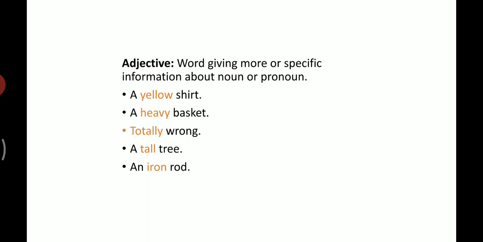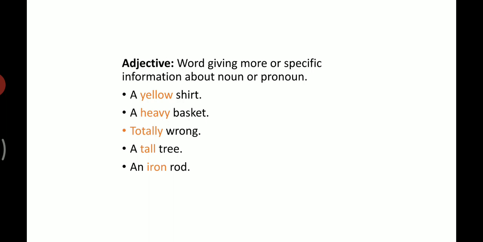Here shirt is the name of an object, name of a thing, so we can say shirt is a noun. Yellow gives some specific information about the shirt, the color of the shirt. We can say yellow is an adjective. How is the shirt? Yellow.